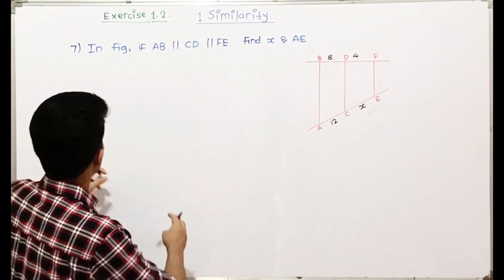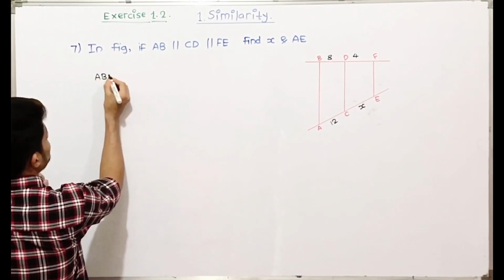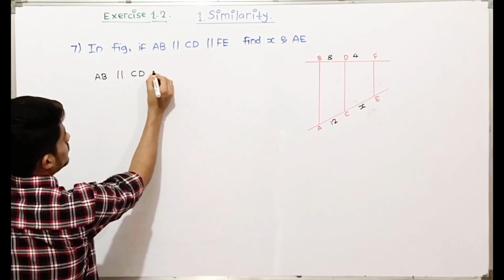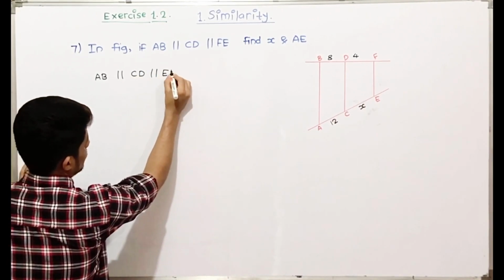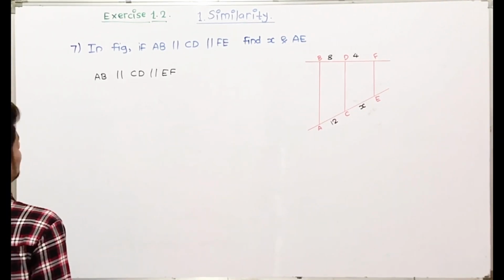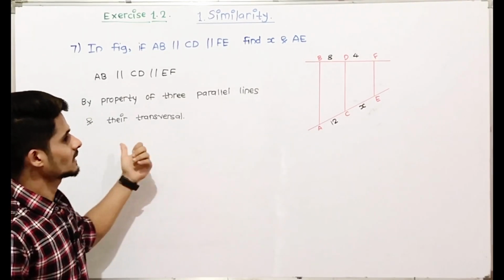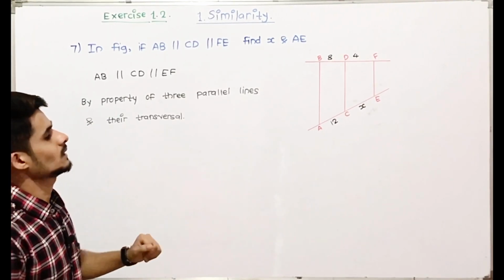So let's solve. Firstly, AB is parallel to CD is parallel to EF. So by the property of three parallel lines and their transversals, ratios will be equal.